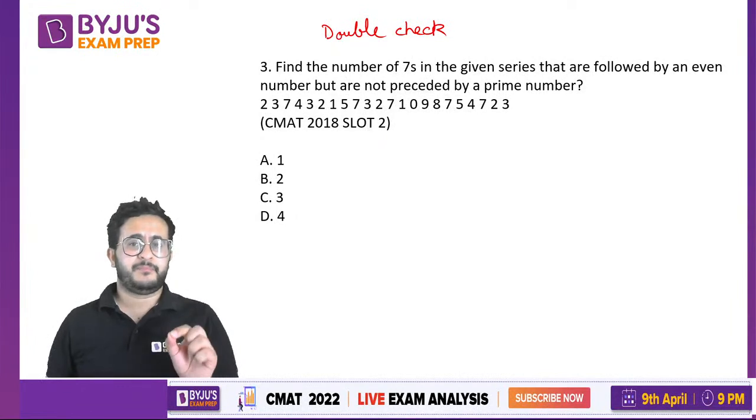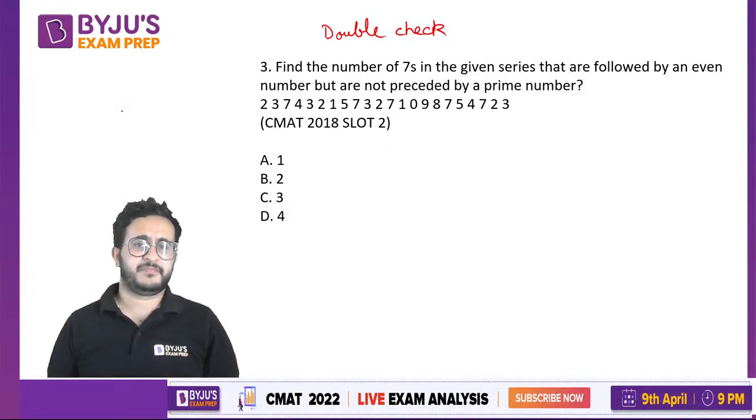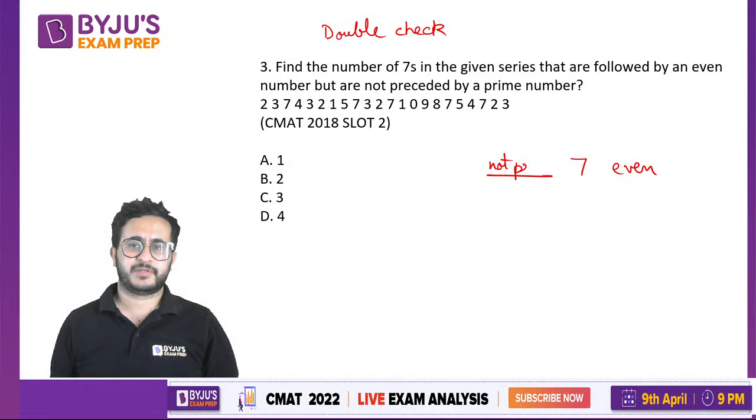Okay, so you have to find the number of sevens in the series that are followed by an even number but are not preceded by a prime number. So after 7 it should be even, and before it should not be a prime number, or you can say a composite number.